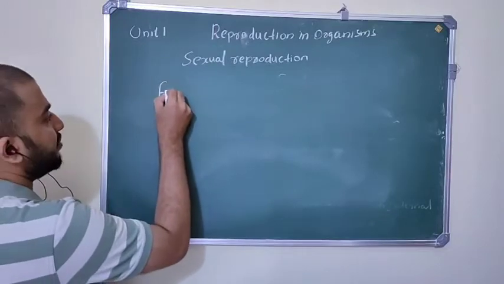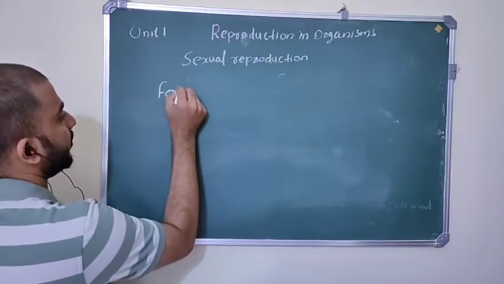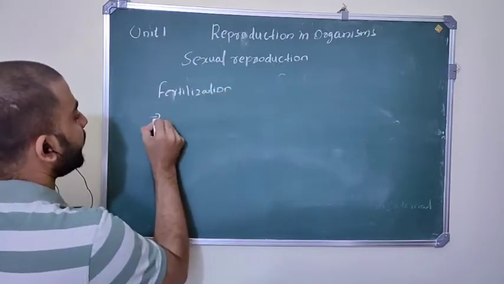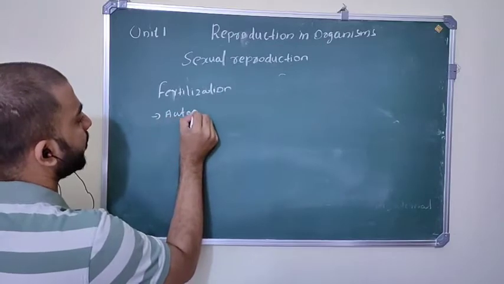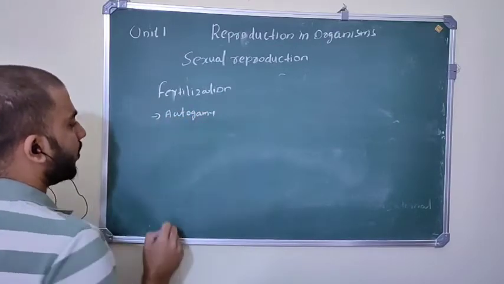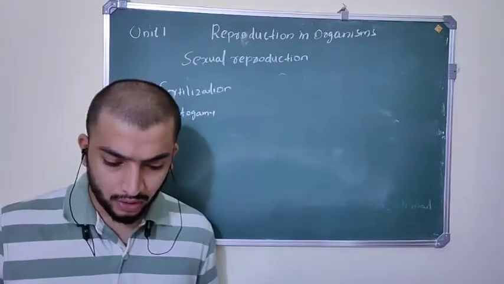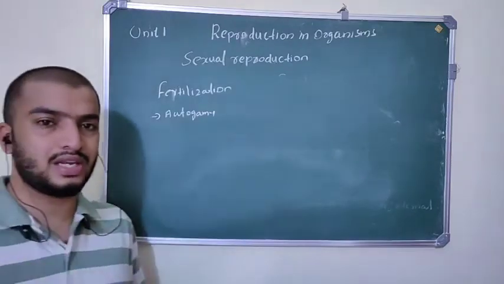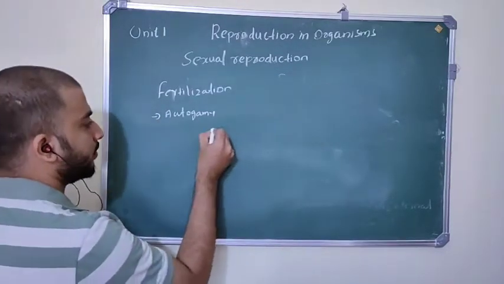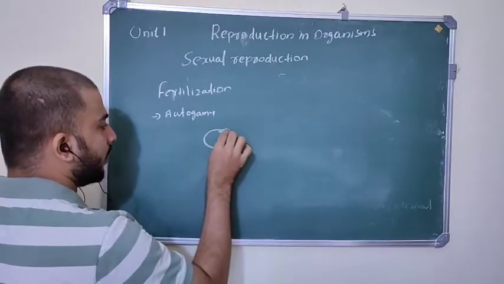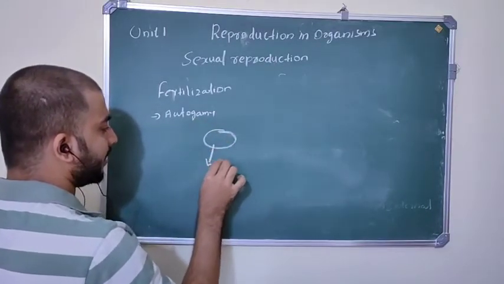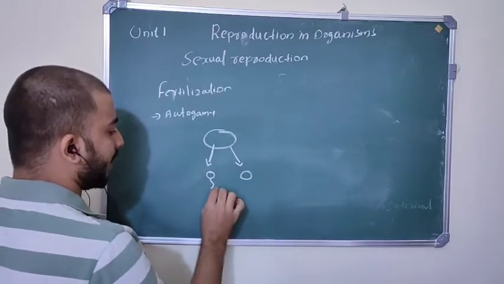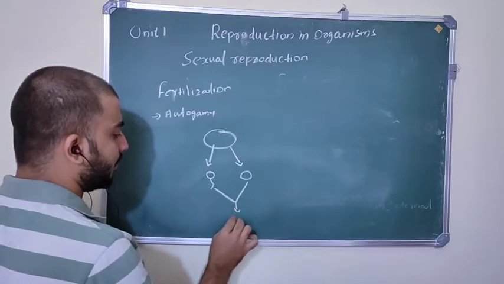So there are different types of fertilization or syngamy. What are they? First one, autogamy. What is the meaning of autogamy? Autogamy means the female gametes and male gametes are produced by the same cell or same parent. This is the parent cell, only one single parent cell, and this single parent produces both male gamete and female gamete, and they fuse and form a new individual.